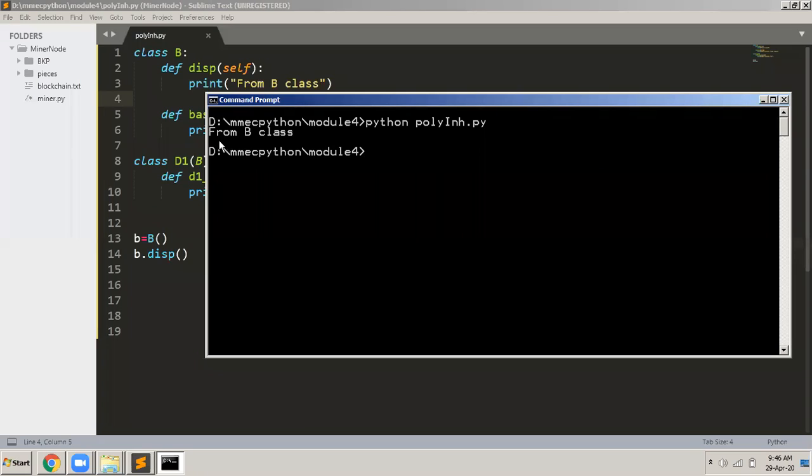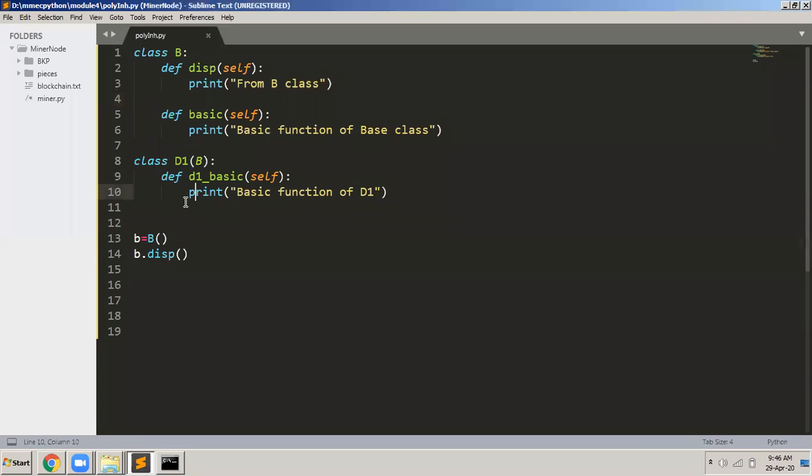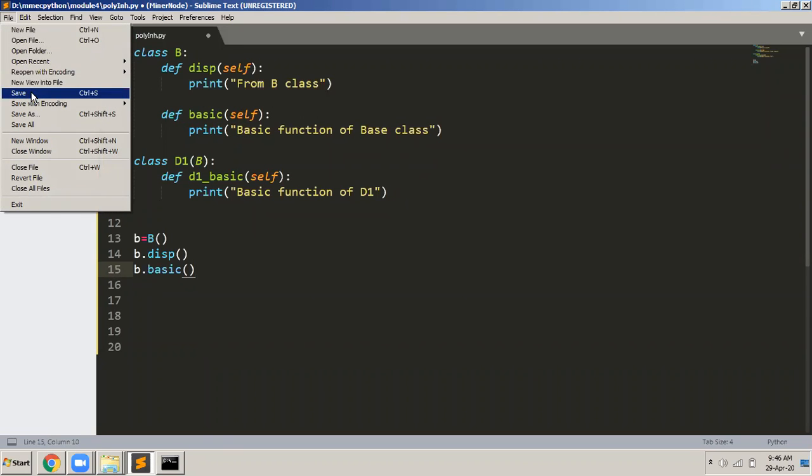You can see that it displays from B class. Why? Because b.disp is from B class, so this function was called. Okay. Now see what I do. I call the other function, basic function. b.basic, I call b.basic. So I'm calling the function basic through the object of the B class. So what will it display? It should display basic function of the base class. Okay, so I save this program.